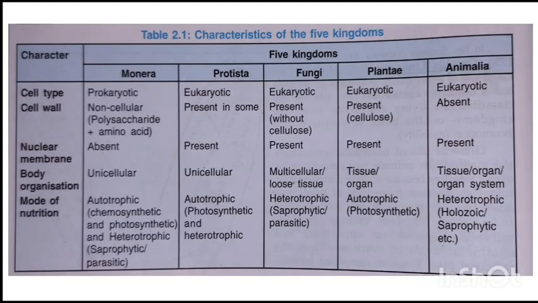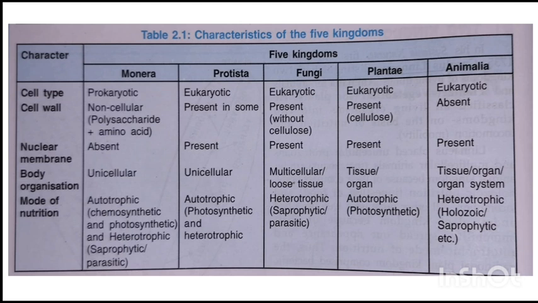These are the characteristic features: cell type, cell wall type, nuclear membrane, body organization and mode of nutrition of our 5 kingdoms: Monera, Protista, Fungi, Plantae and Animalia. Remember this: animals do not have a cell wall, they have a cell membrane, but plants have a cell wall which is made up of cellulose. Fungi have a cell wall, and the fungal cell wall is made up mainly of chitin.